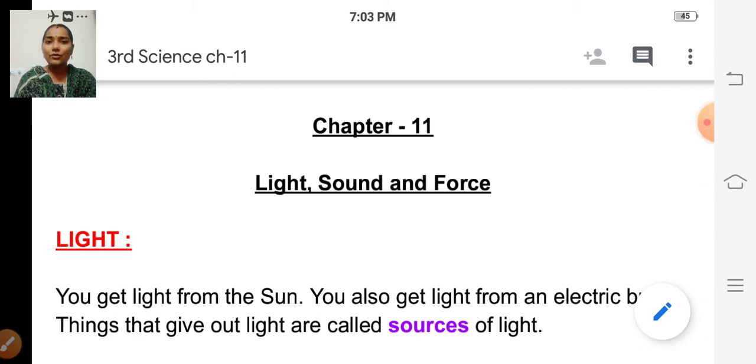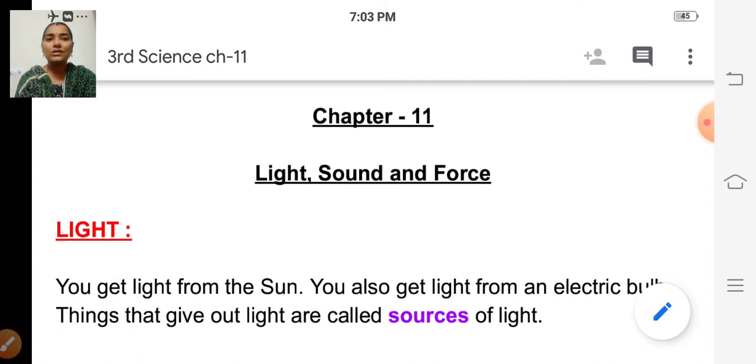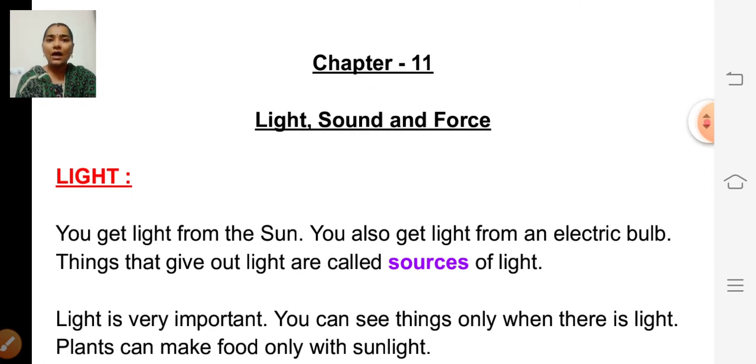So, are you all ready for today's science class? Did you read the lesson? Lesson number 11, light, sound, and force. Today we are going to revise the lesson, then only you will be clear with the concept. Shall we start? What is the title of this chapter? Light, sound, and force.